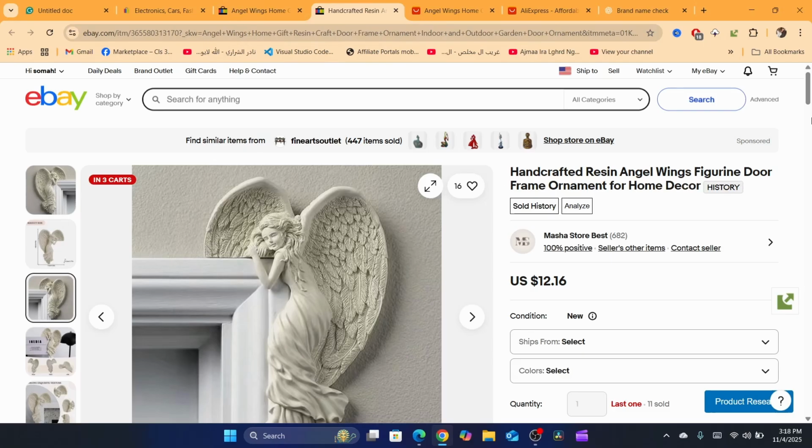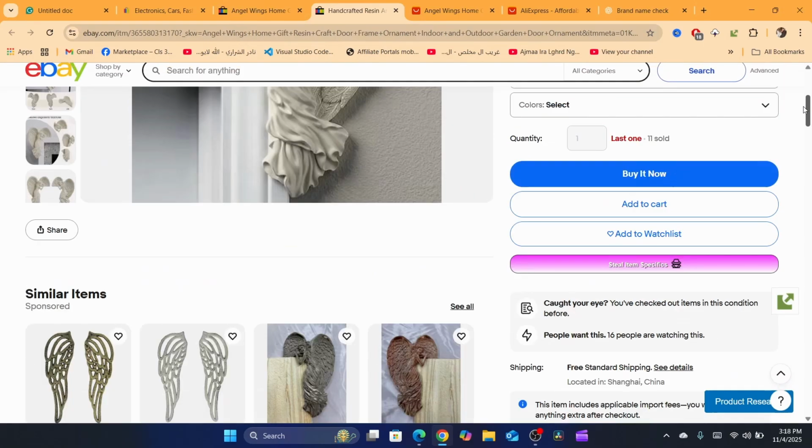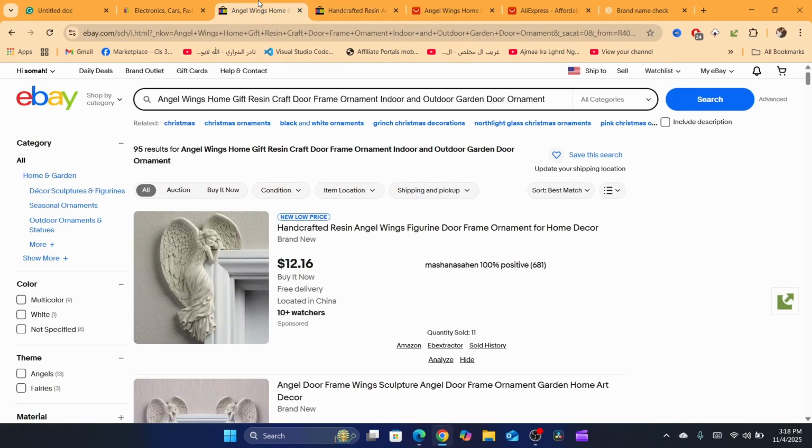Another thing I want to show you is how to avoid bans. A lot of people don't want to get suspended on eBay.